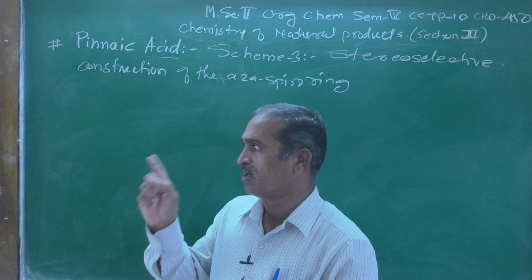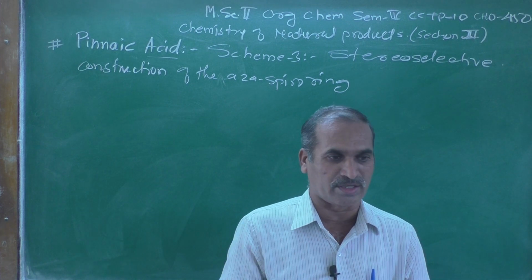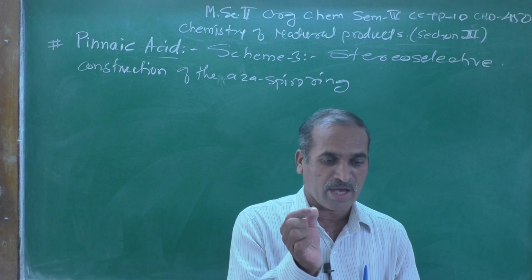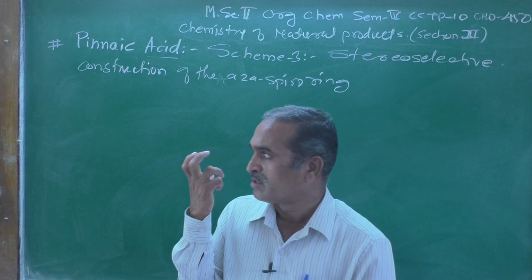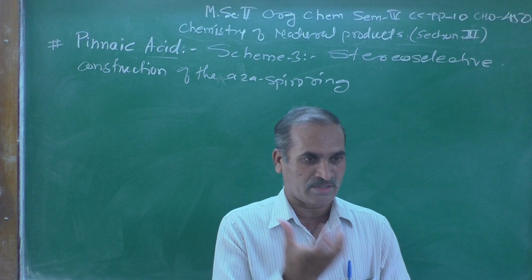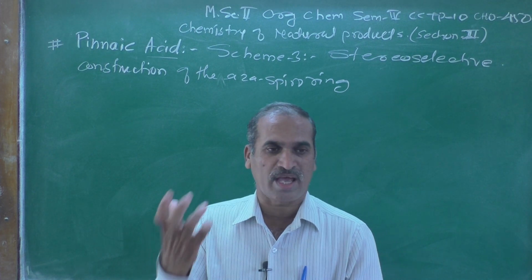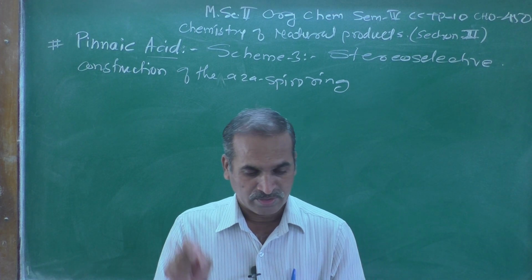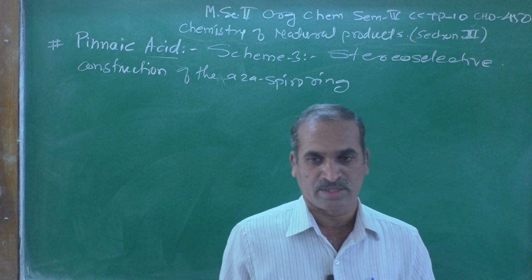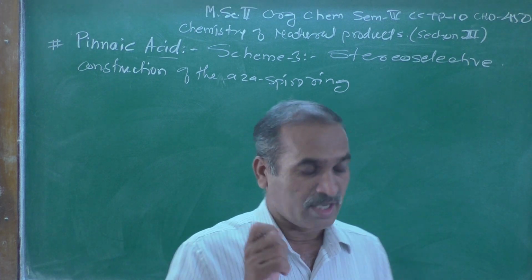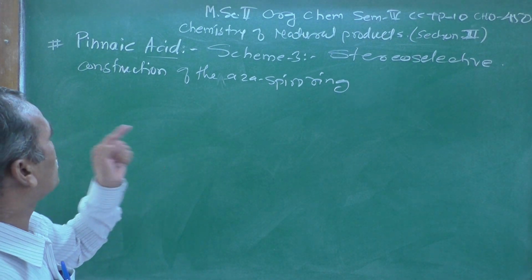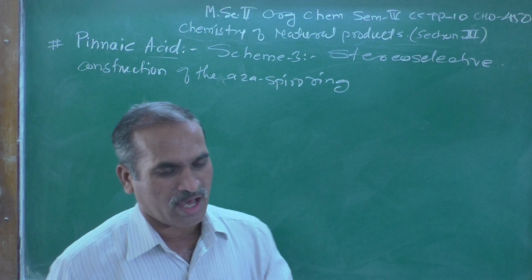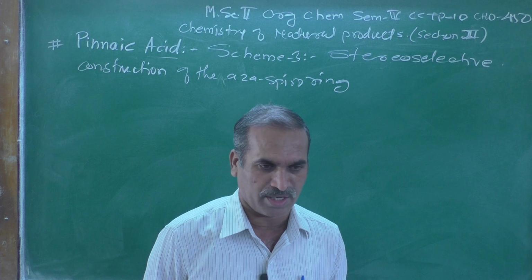Spiro ring means the one carbon atom shared by the two rings is known as the spiro. Aza means a nitrogen containing heterocyclic ring, sometimes referred to as aza, and therefore Aza-Spiro ring. How it is formed and how that will be utilized here, that we are discussing. That is the stereoselective construction of the Aza-Spiro ring.